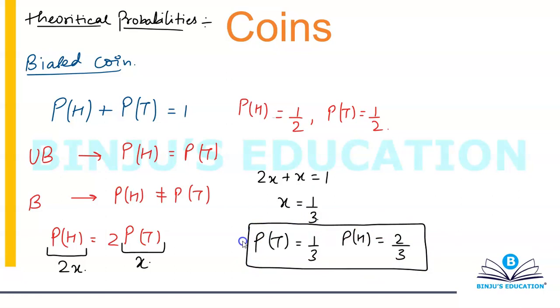Now once you know this, then you can solve any question that you wish to solve. So this is the change. These are the two differences for an unbiased coin and for a biased coin.